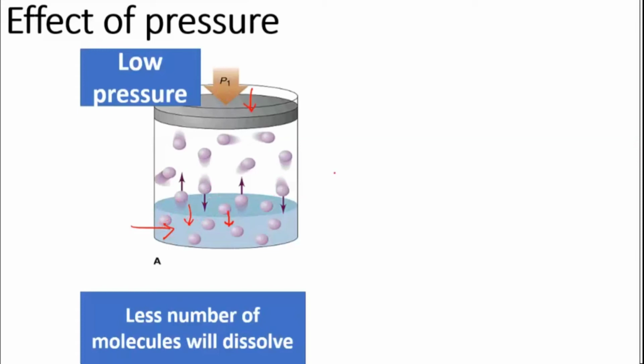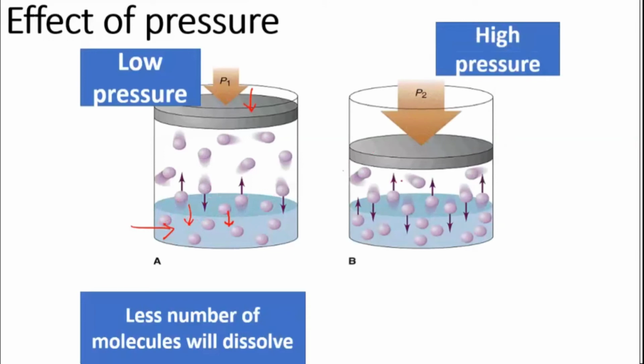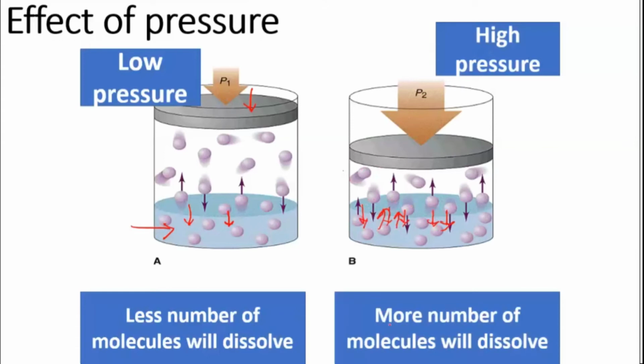Then afterwards, suppose you are increasing the pressure now. At higher pressure, in the beginning you will see these gas molecules coming closer, so more number of gas molecules will go into the solution. Once enough have gone, they will reach a saturation point, and whatever gas molecules have gone inside will start coming out. Again an equilibrium will be established. So at higher pressure, more number of molecules will get dissolved.